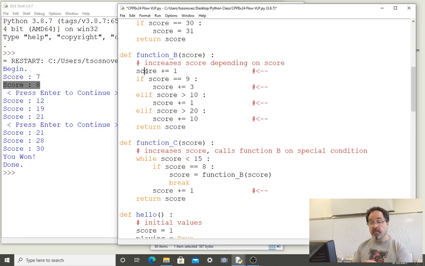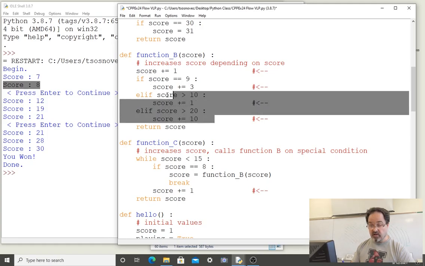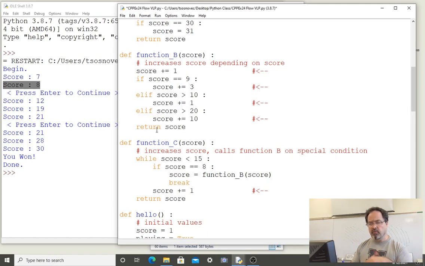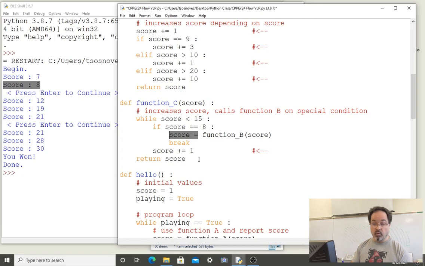We do increment it. This time, this condition is going to test true. So we run its code block and we increase score by 3. So a score value of 9 became 12. And then since we ran the code block of this condition, none of these conditions are even tested. It skips over them to the return line and returns score to where it was called. Where was function B called this time? Right here inside of function C. That value, which is now 12, was assigned to be score.